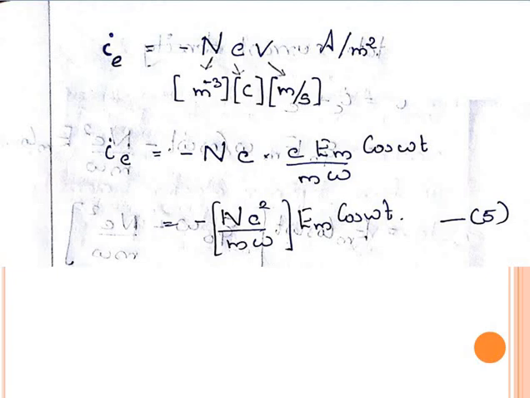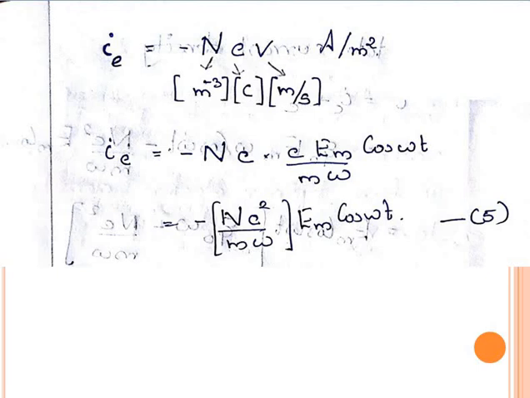J_e is practically the conduction current density, because this current density is due to the electrons, so it is a conduction current density. This current density J_e equals minus n e v, ampere per meter square.